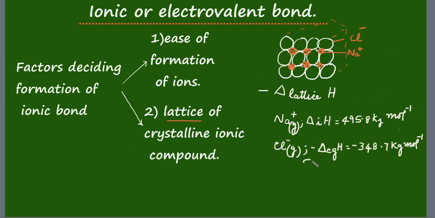What will be its total? That will be equal to, this value is positive and this value is negative. So, it will be a positive value, 147.1 kilojoules per mole.